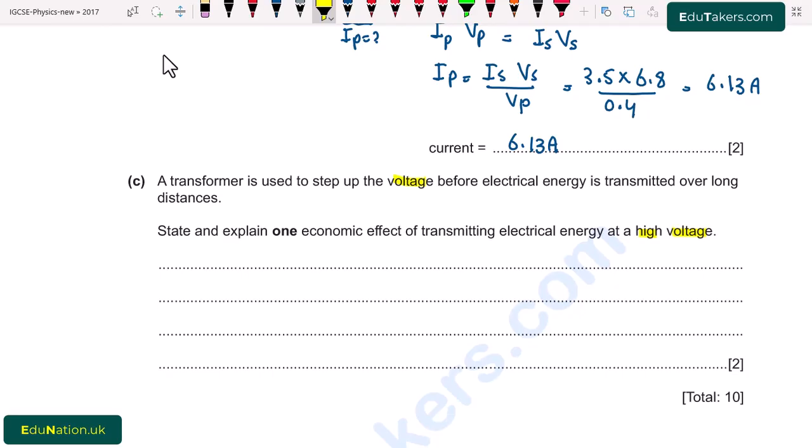So when there is less energy loss in the cable, less fuel is burnt for the generation of power.